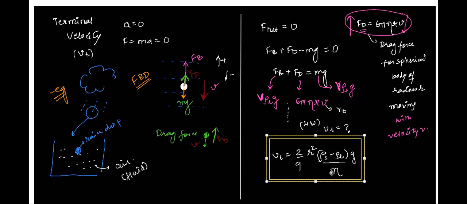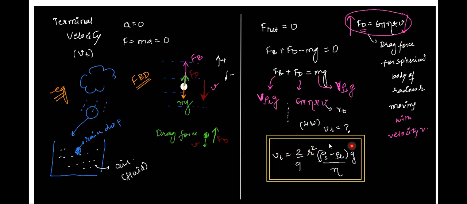R is the radius of the body that is falling down. Okay. G is the acceleration due to gravity. Rho s and rho l are densities of solid and liquid. And eta is the constant, viscosity constant. Excellent.